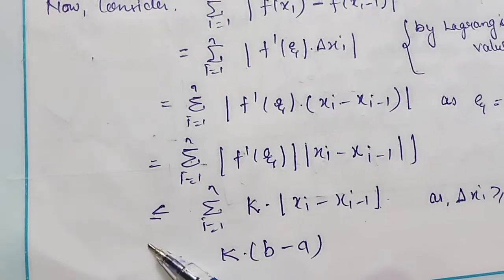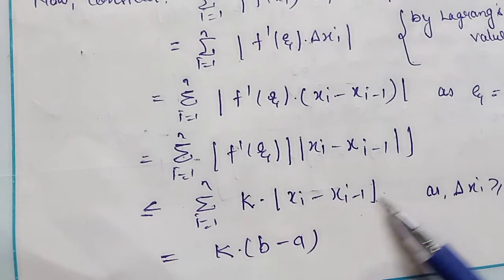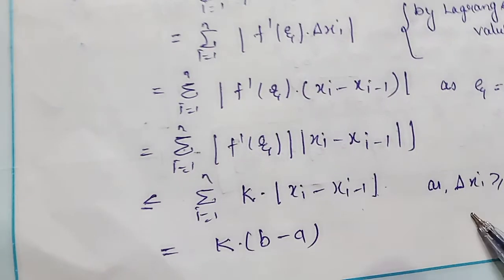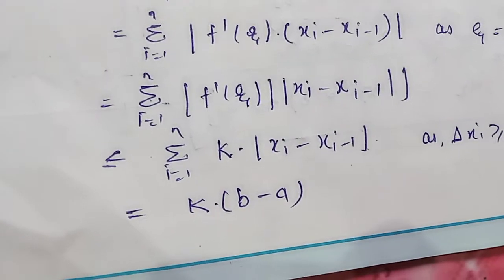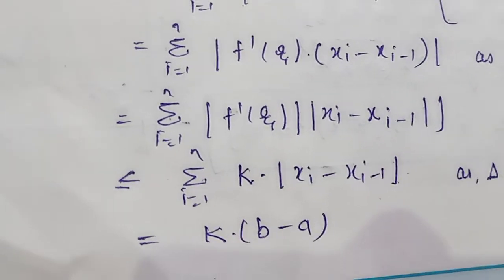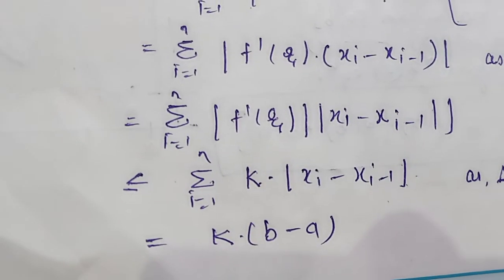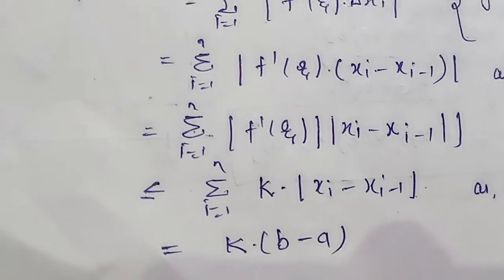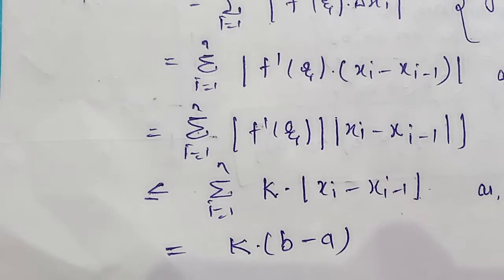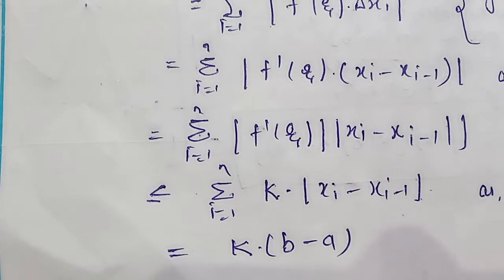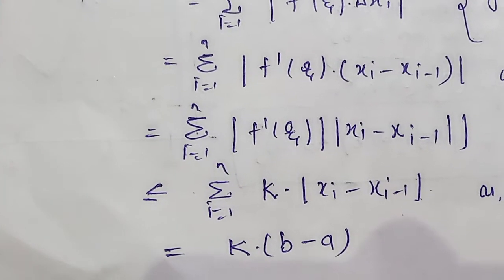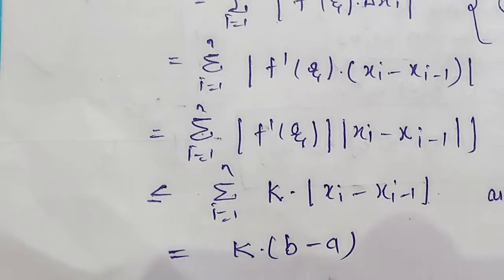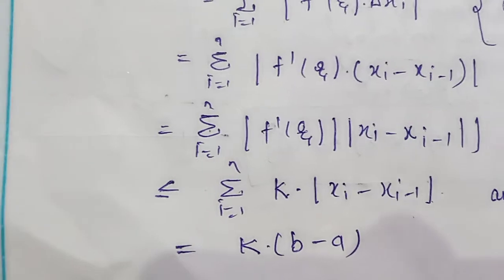And you know that delta xi is also greater than or equal to 0, so this is equal to k times b minus a, because when you put i running from 1 to n, this gives xn minus x0. So xn minus x0 is nothing but b minus a, right. So here I am putting k into b minus a.